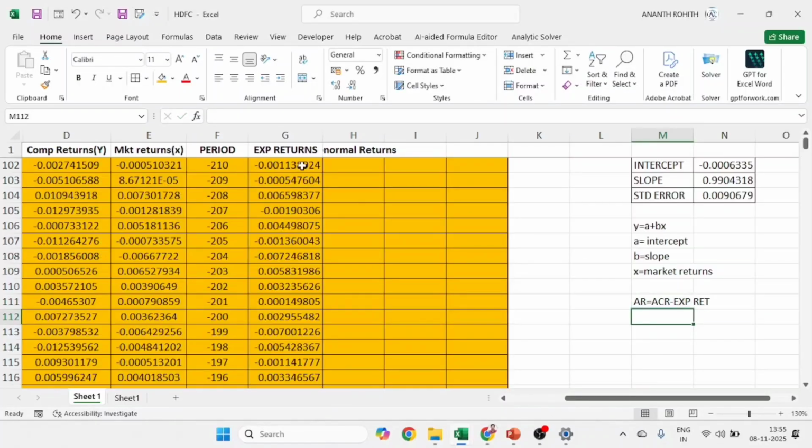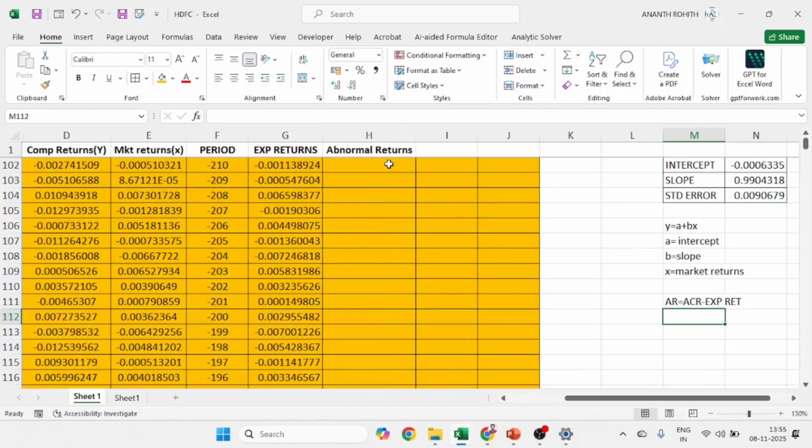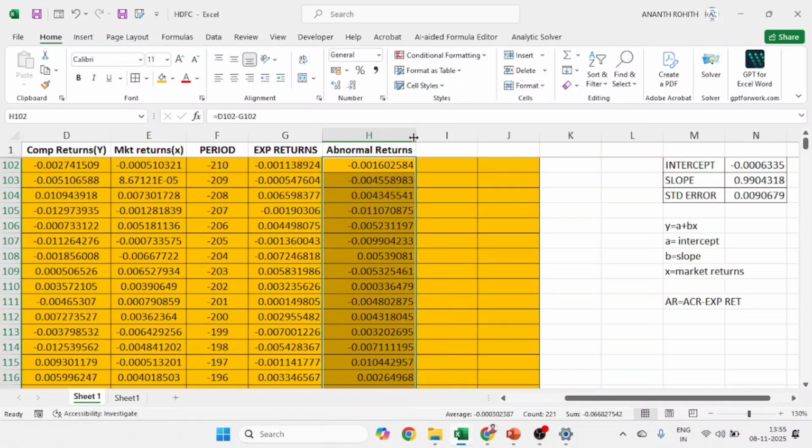That means D column value minus G column value. So this is my abnormal return. I will double click so that I can drag it to all the rows.